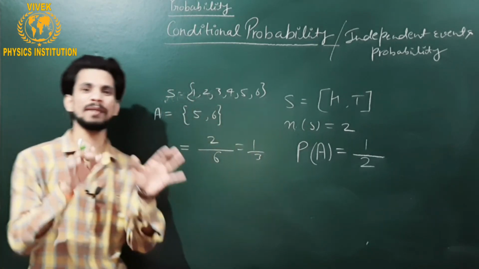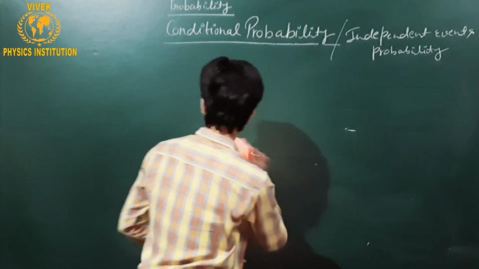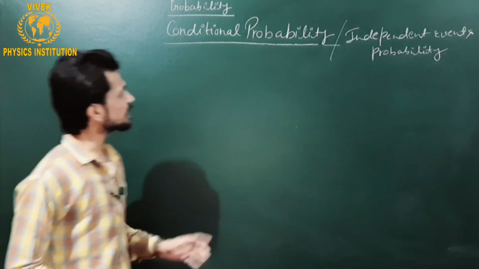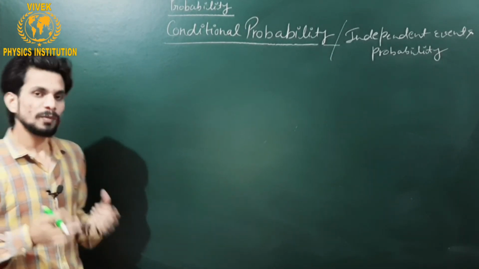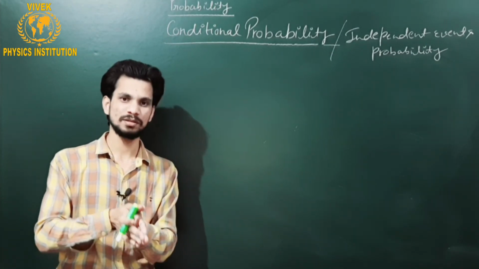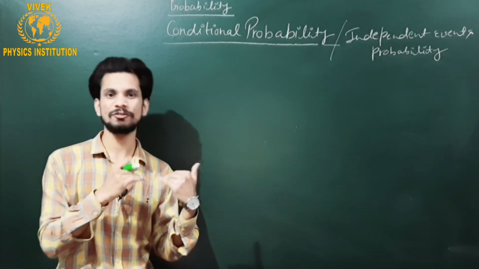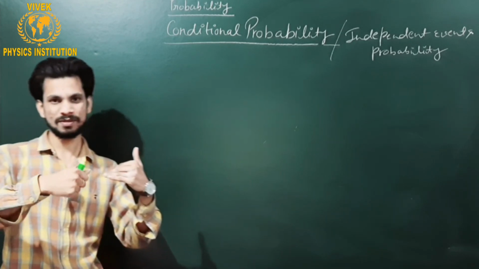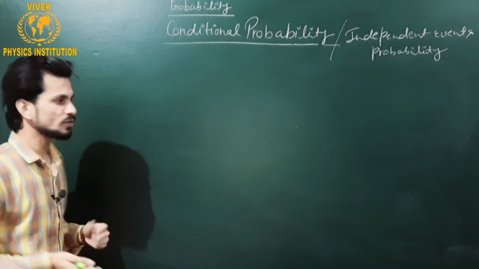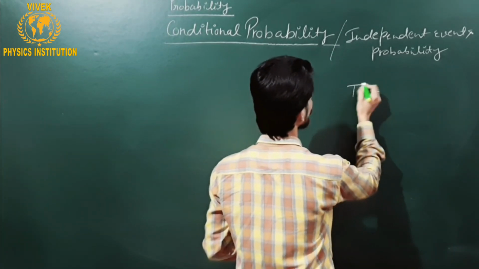So this is what you have done up till now in your 11th class. Now in conditional probability, you are given some particular condition which has already happened, and on the basis of that phenomenon you are supposed to find the probability of another event occurring. So let us take another example, again of a throw of a die.